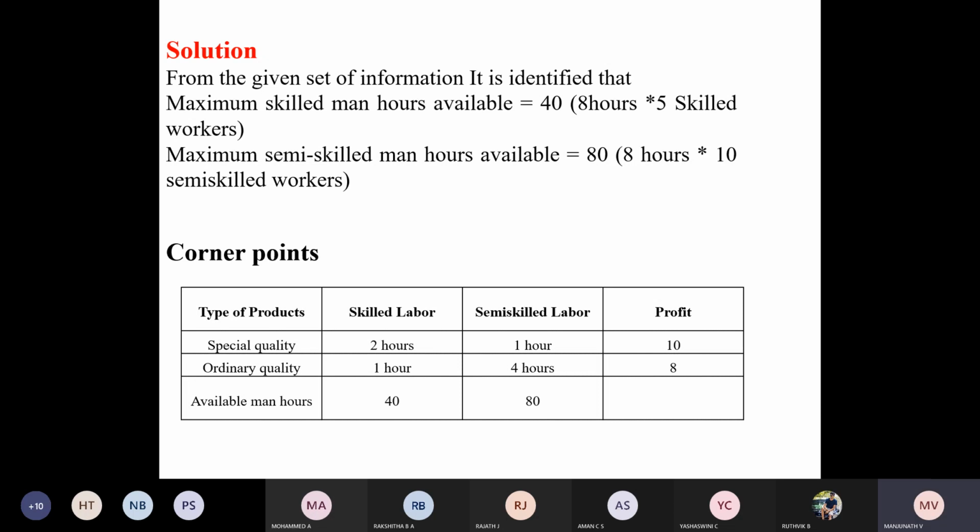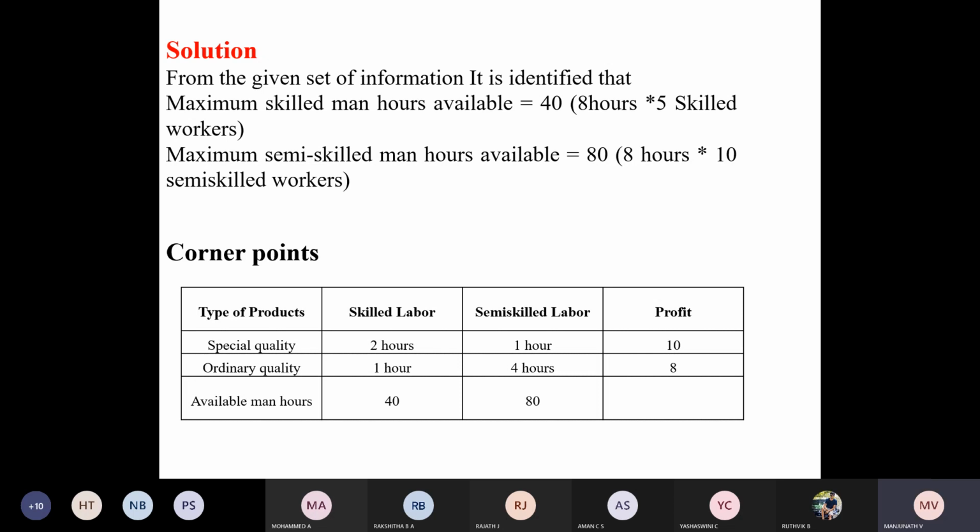Understood? Special quality product, ordinary quality product, skilled labor, semi-skilled labor. Profit for special quality 10 rupees per unit, ordinary quality 8 rupees per unit. For special quality, skilled and semi-skilled, they can spend 2 hours and then 1 hour. For ordinary quality, skilled and semi-skilled, 1 hour and then 4 hours. Based on the data, I have set the table here and the total available man hours 40 and 80.